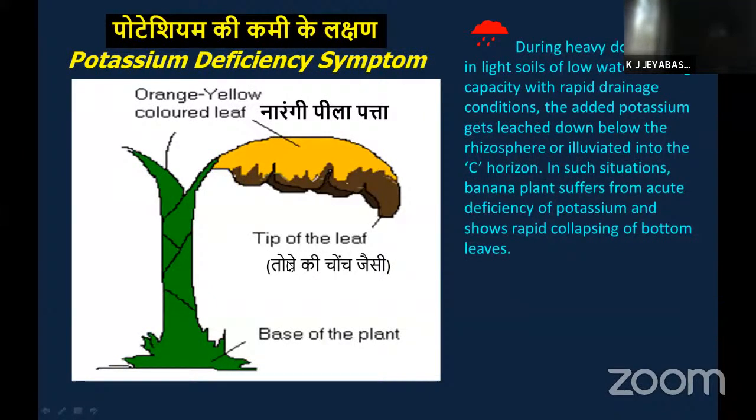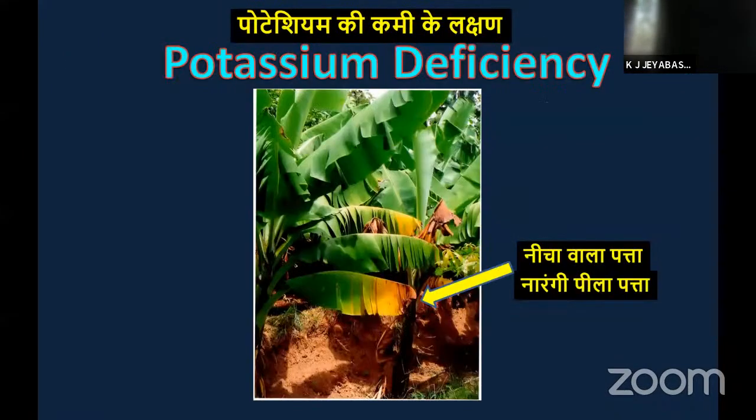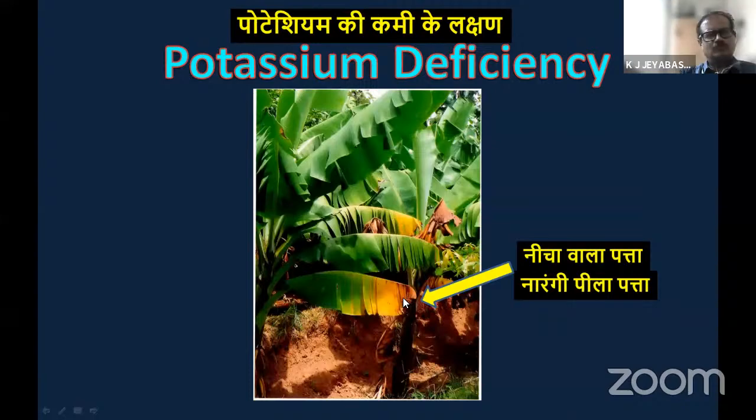You can see this type of symptom in this photograph also. This is the field view of potassium deficiency. Here you see the bold orange yellow coloration starting from the tip of the leaf. The tip is bending towards the base of the plant. It starts from the tip of the leaf, from the lowermost leaf only. It always starts from the lowermost leaf.